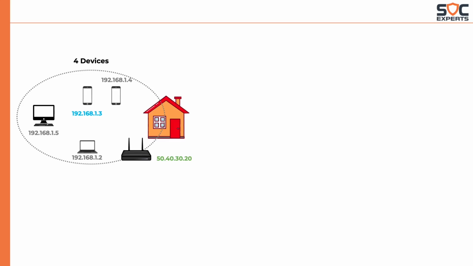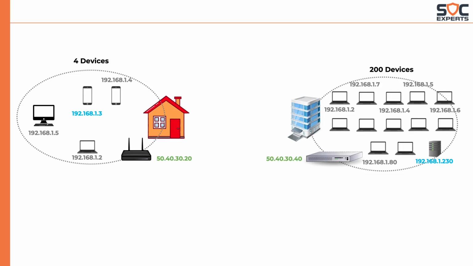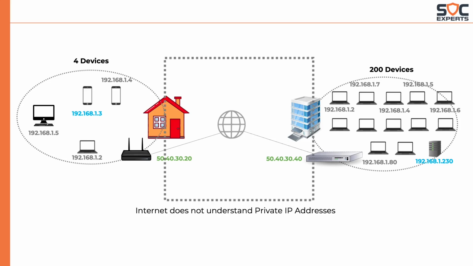I know what you are thinking. How will the internet understand which one is the real 192.168.1.2 or 1.3? Because there are so many of them. One should note that the internet does not care for private IP addresses. Think of the private IP addresses as a small baby whom we will not allow to go out of the house.